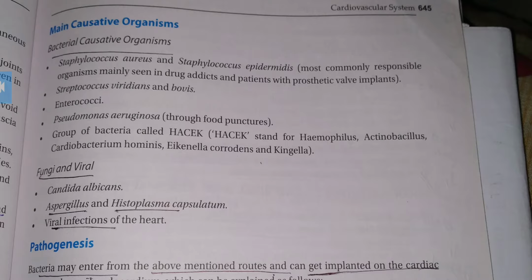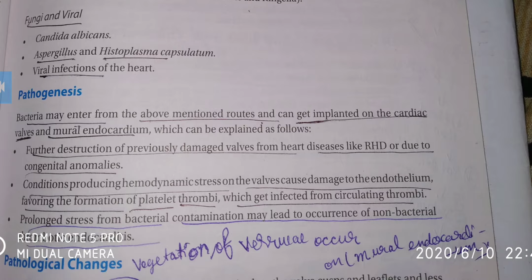Then pathogenesis. In pathogenesis, what happens? The process of how the disease is transferred, its evolution and all these things. In this, the bacteria may enter through the above mentioned routes, through the dental route or any other route, and then get implanted on the cardiac walls and mural endocardium.